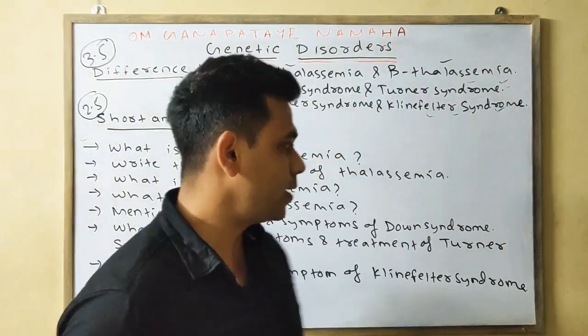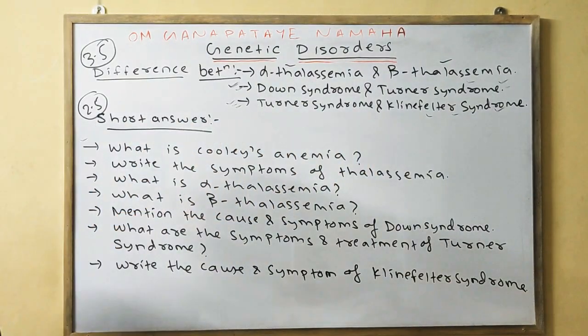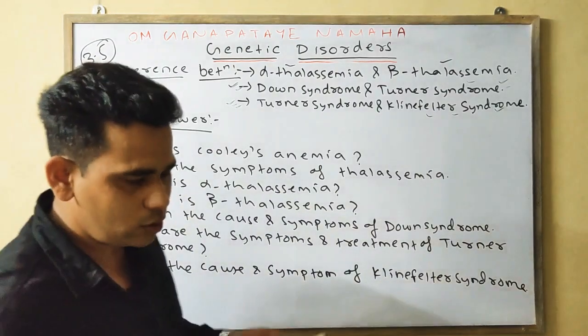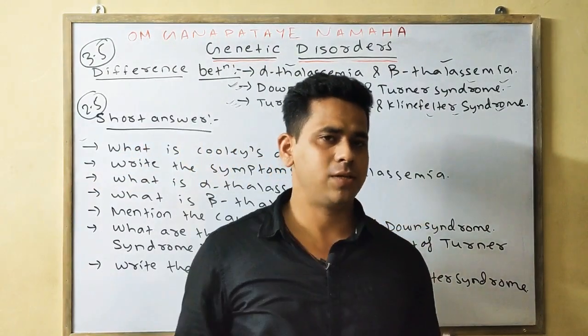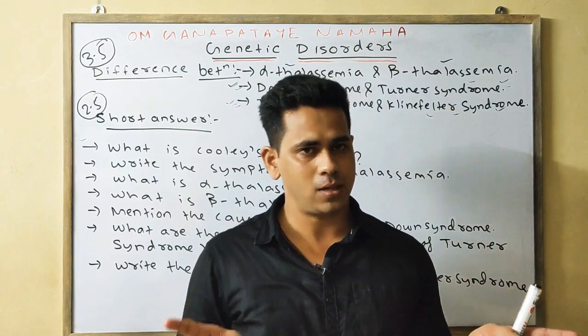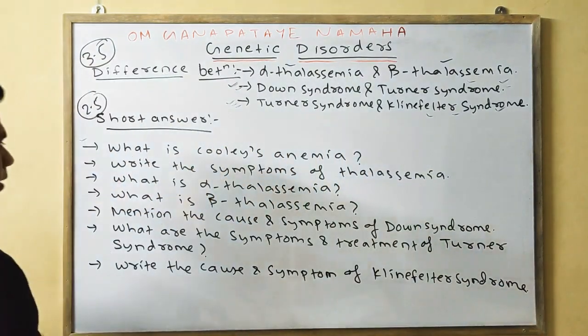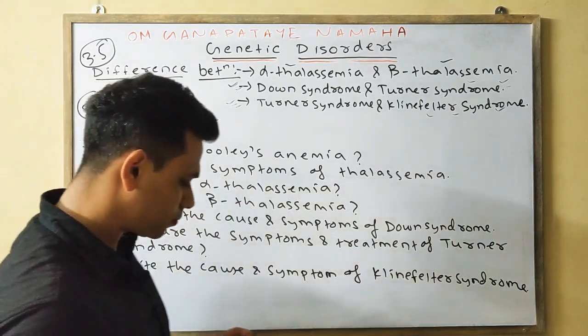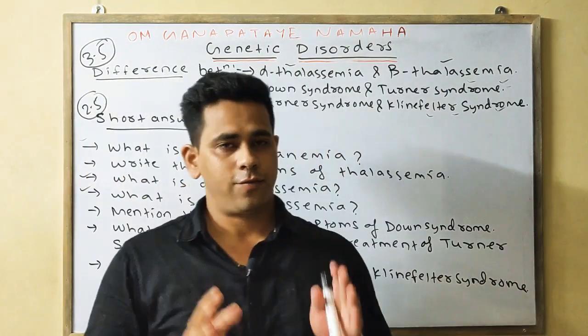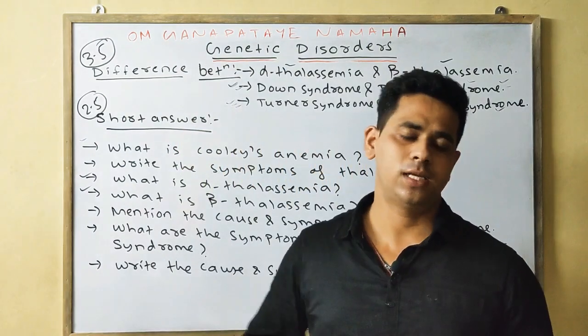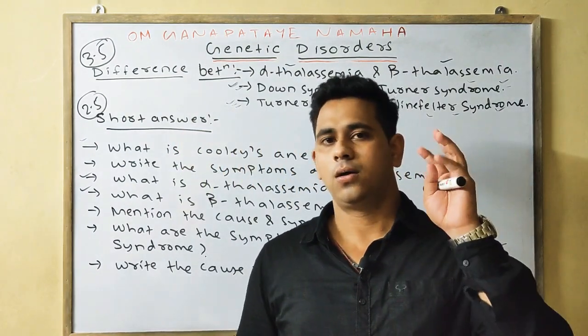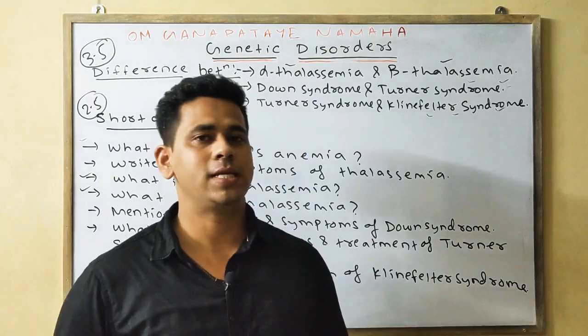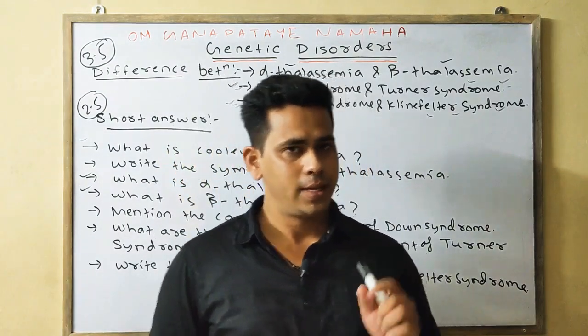Next, what is alpha thalassemia and what is beta thalassemia? Thalassemia is divided into two types, one is alpha thalassemia, another is beta thalassemia. So it can be asked what is alpha thalassemia or what is beta thalassemia. First point you can write, alpha thalassemia is related to the change in the alpha globin chain.